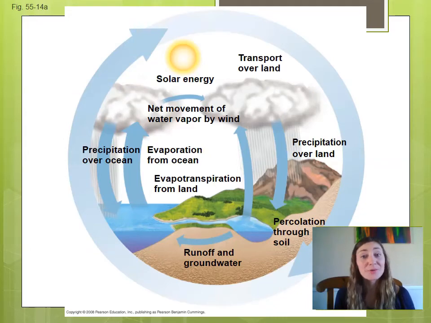The water cycle is one of our easier cycles. When water falls in the form of precipitation, it will do a number of things. It will either run over the land until it reaches a body of water. It will soak into the ground to become groundwater. It will go into a lake, an ocean, or it gets taken up by plants and transpired out of the plants. Once it's in a body of water or in a plant, it gets evaporated again back into the atmosphere, and the cycle starts over again.